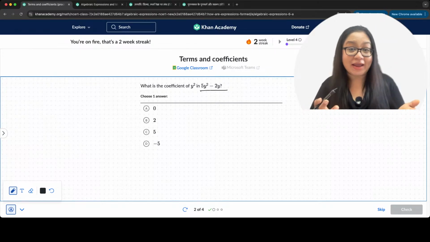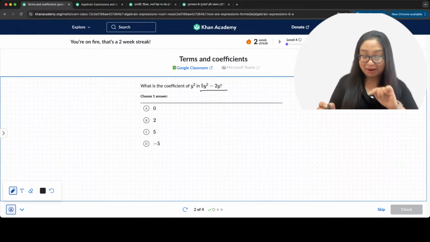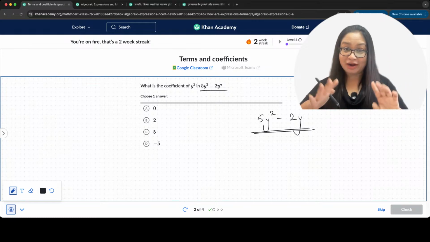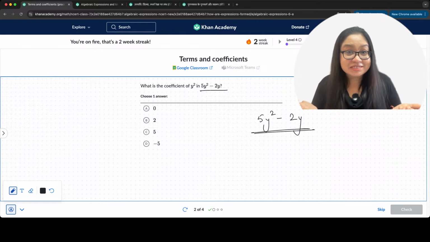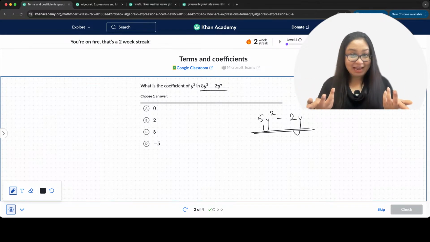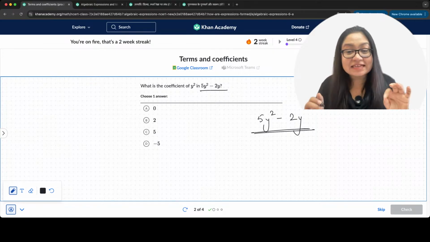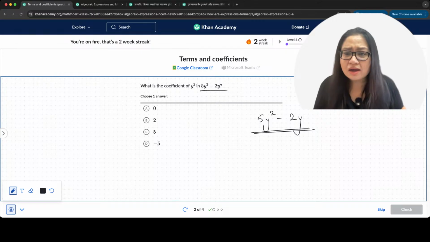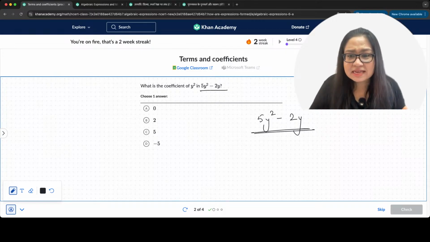Oh, minus 2y. My bad. Okay, 5y square minus 2y. This is the expression. What is the coefficient? Yes, exactly. I can see 5, right? Or I can see 3. Somebody saying 3 here, somebody saying minus 2 here.